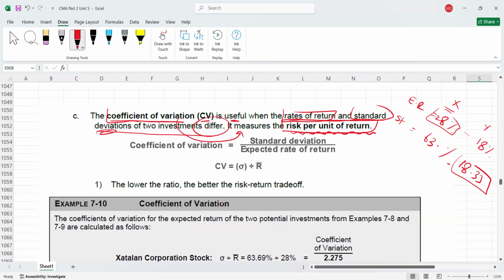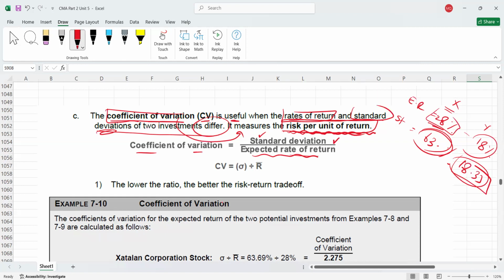In that scenario, we can calculate the coefficient of variation. It measures the risk per unit of return. The point is how you calculate it. It's very simple. The formula: we take the standard deviation as the numerator, for example 63% divided by the expected rate of return, which is 28% for investment X. For investment Y, we take the standard deviation of 18.33% as the numerator and divide by 18%, the expected rate of return.